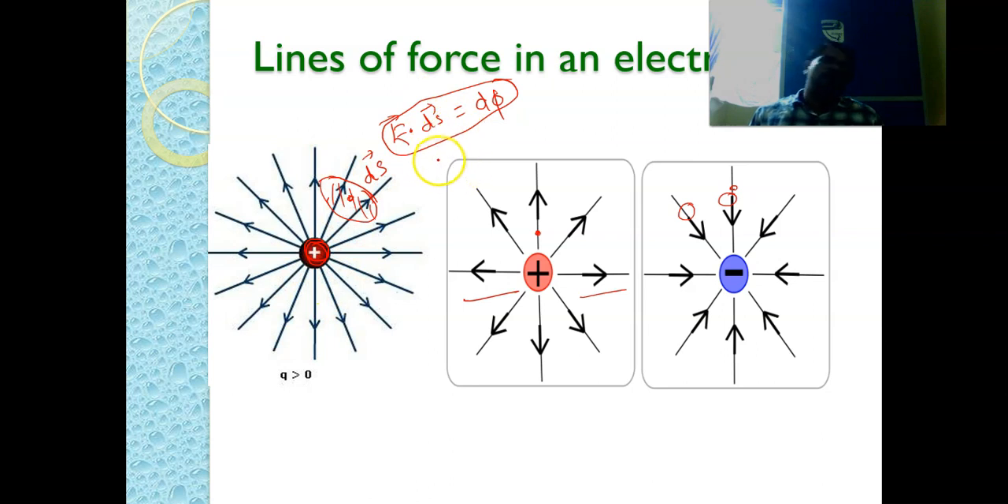Here one thing we have to remember: if the electric field lines of force are passing into the surface, then the flux is negative. But if the electric field lines are going out of the surface, then the flux is considered positive. So this is the notation for flux.